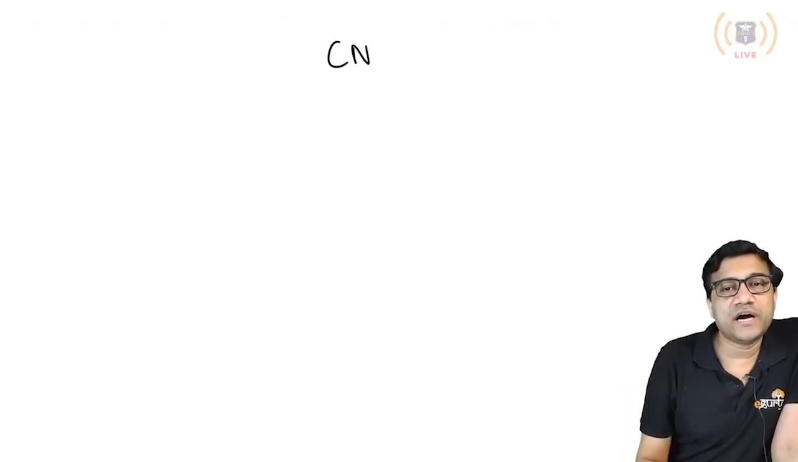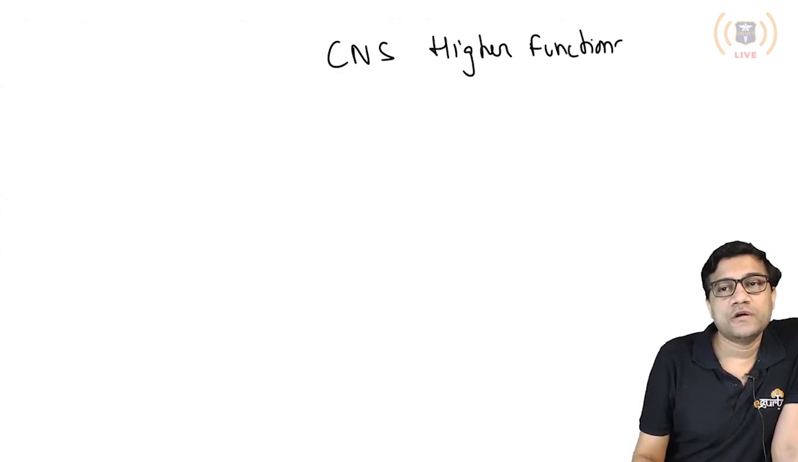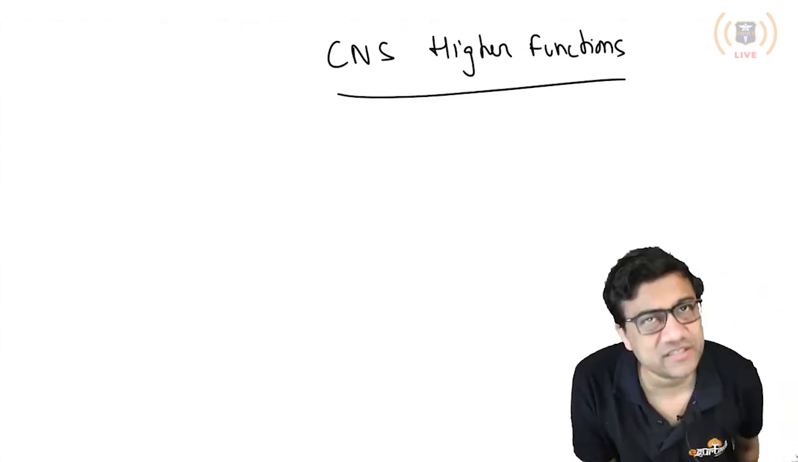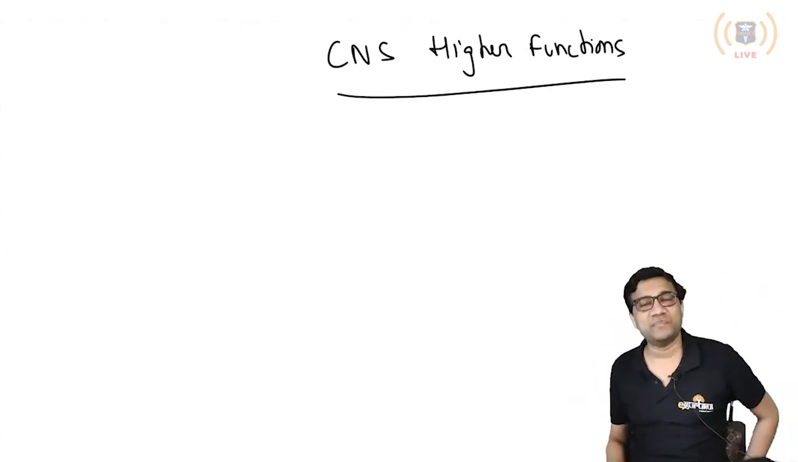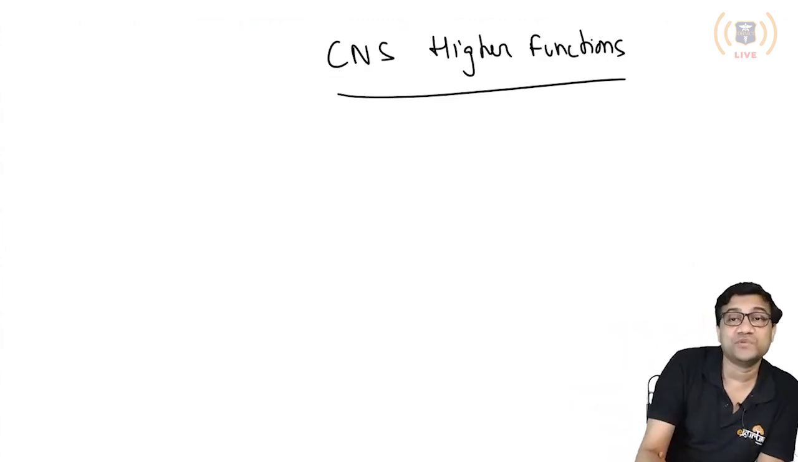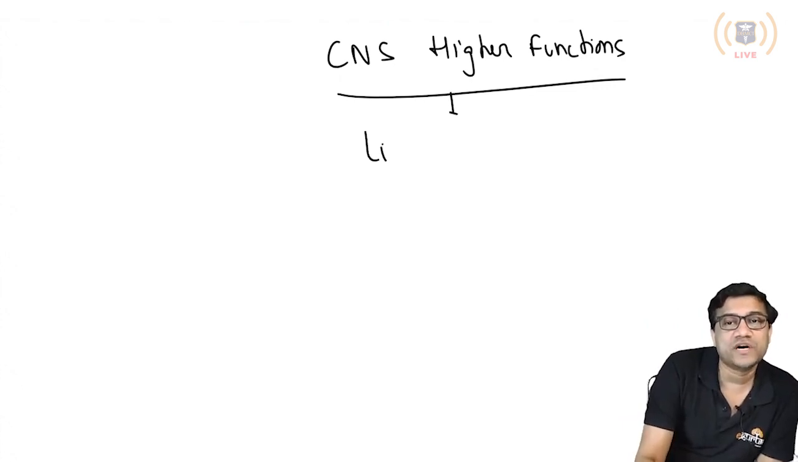The CNS higher functions. I know ideally it should be discussed, but they don't matter much, because you can understand them without knowing the neurons' RMP and AP. Next class I'll do RMP, AP, but today we'll discuss the CNS, especially emotions. So we'll start first with the limbic system.